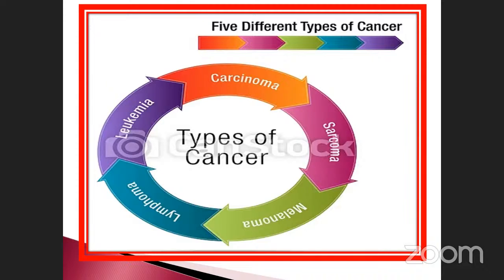Today, one of the parts we left in the last class: what are the types of cancer? Already we discussed, there are 5 different types of cancers. What are the 5 different types? Here you see the slide: carcinoma, sarcoma, melanoma, lymphoma, and leukemia. These are the 5 types given in diagrammatic form, isn't it? See, you should know